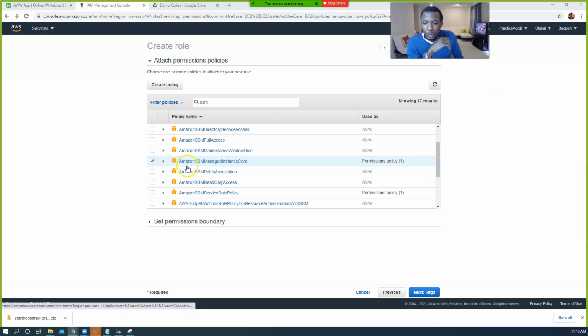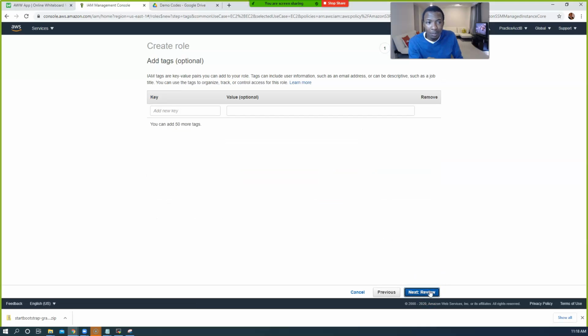All right, so make sure you choose this Amazon SSM Managed Instance Core. Now we're gonna click on Next Tags. Now remember, we've attached two policies. One that will allow us to copy from S3 and one that will allow us to use what? Session Manager to SSH into our servers.